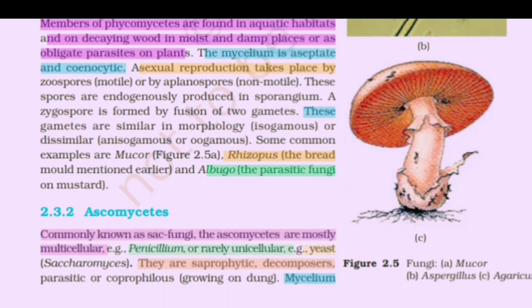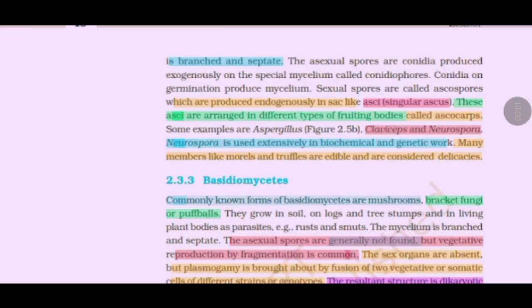Ascomycetes, commonly known as sac fungi. The ascomycetes are mostly multicellular, for example Penicillium, or rarely unicellular, for example yeast, Saccharomyces. These are saprophytic, decomposers, parasitic or coprophilous, growing on dung. Mycelium is branched and septate. The asexual spores are conidia produced exogenously on the special mycelium called conidiophores. Conidia on germination produce mycelium.